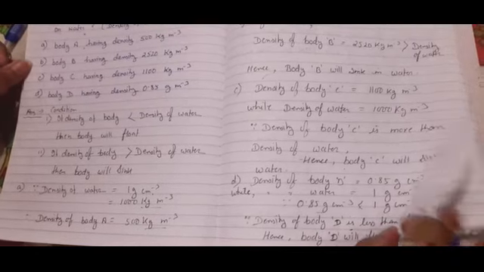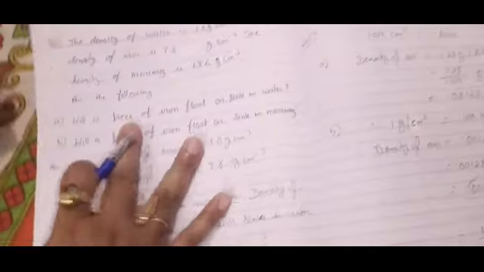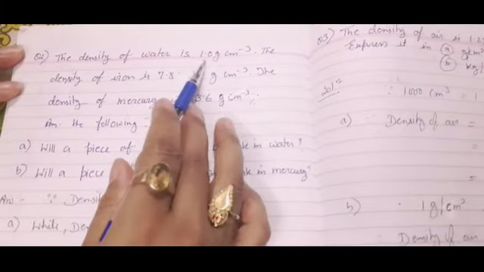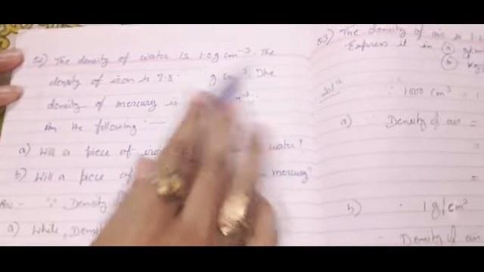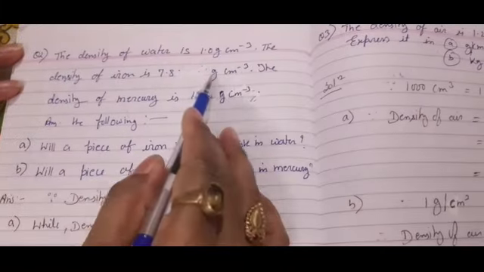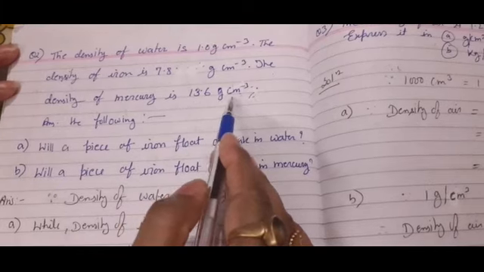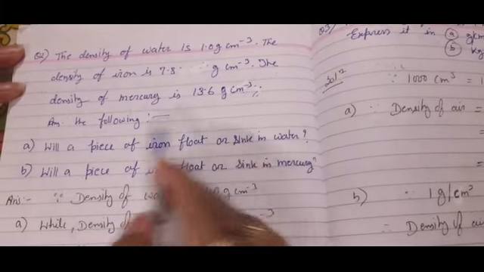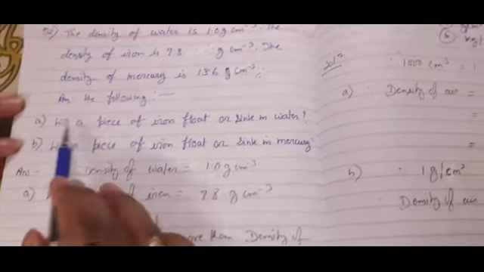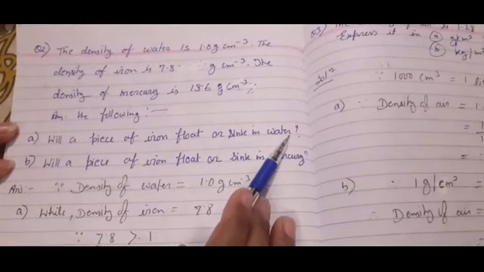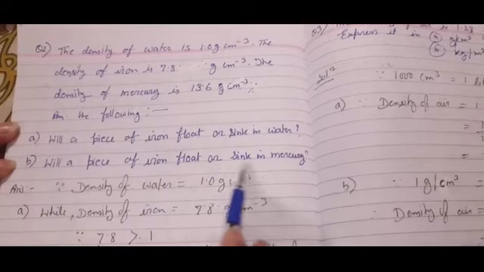Now coming to question number 2. The density of water is 1.0 gram per centimeter cube. The density of iron is 7.8 gram per centimeter cube. The density of mercury is 13.6 gram per centimeter cube. Then answer the following. What is the sub question? A. Will a piece of iron float or sink in water? B. Will a piece of iron float or sink in mercury?